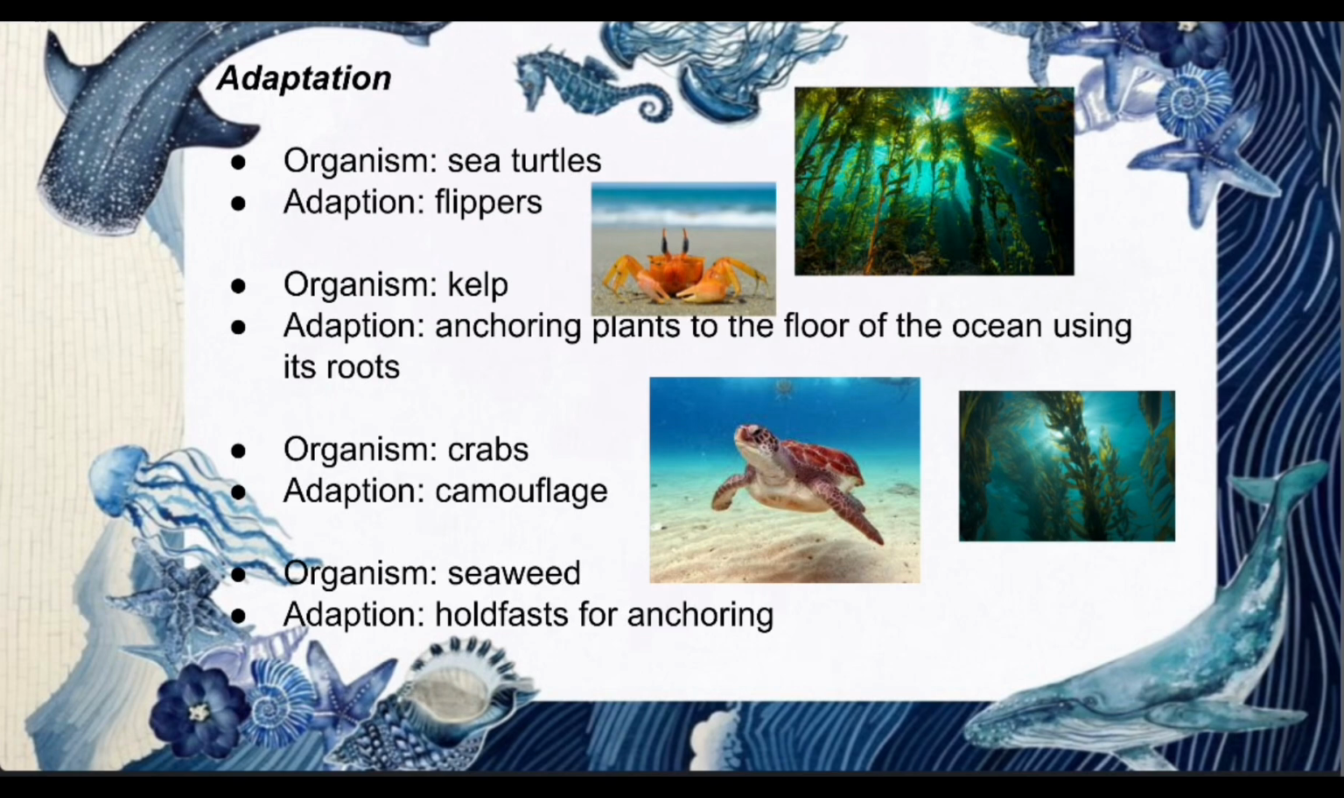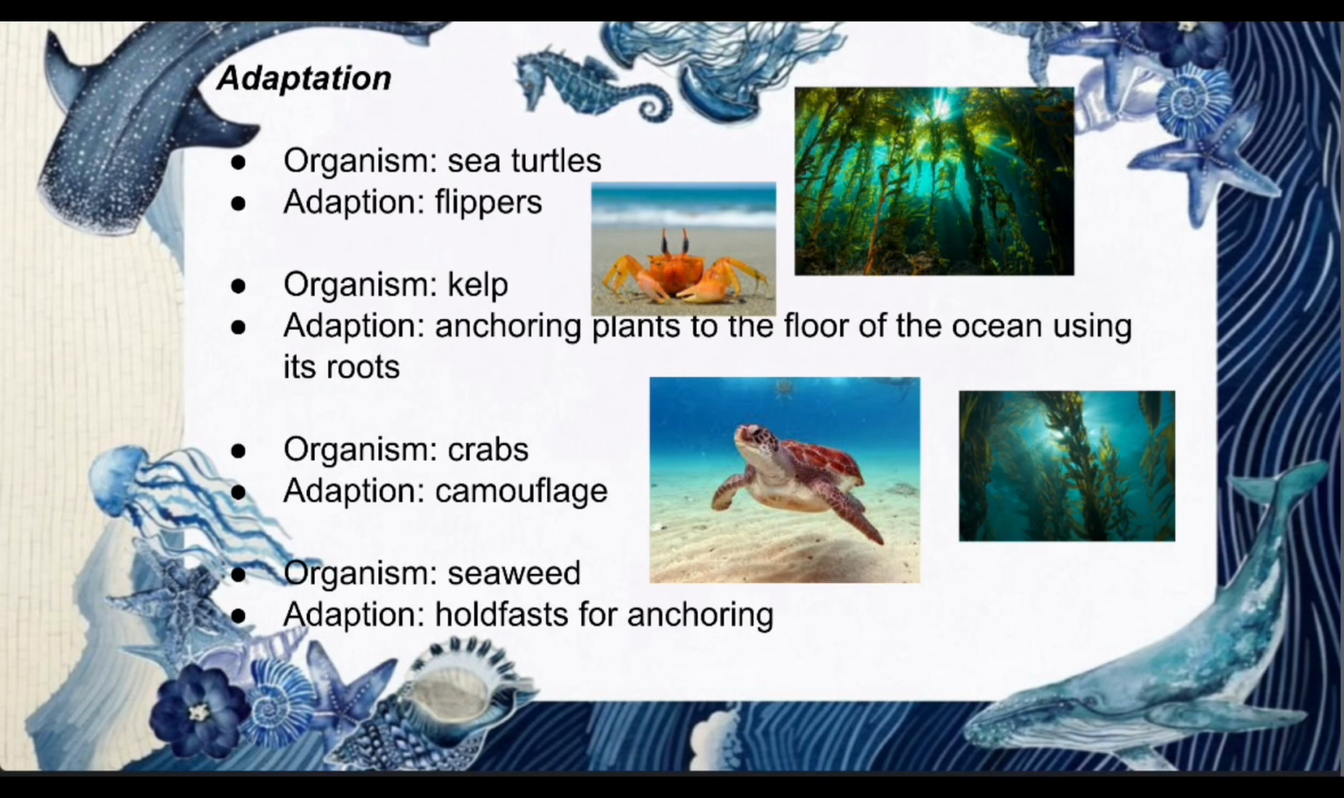Adaptation. The first organism we have is sea turtles. Their adaptation is their flippers, which help them better navigate through the water. Next organism is kelp. Their adaptation is anchoring to the floor of the ocean using its roots, which helps to keep the plants in place.